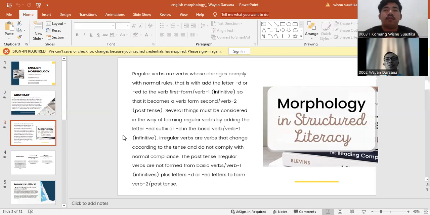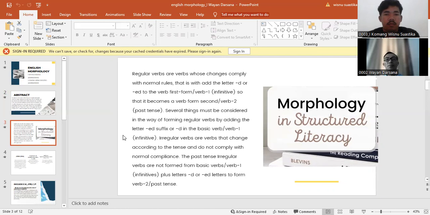Several things must be considered in forming regular verbs by adding the suffix ed or d to the basic verb or verb 1 infinitive.